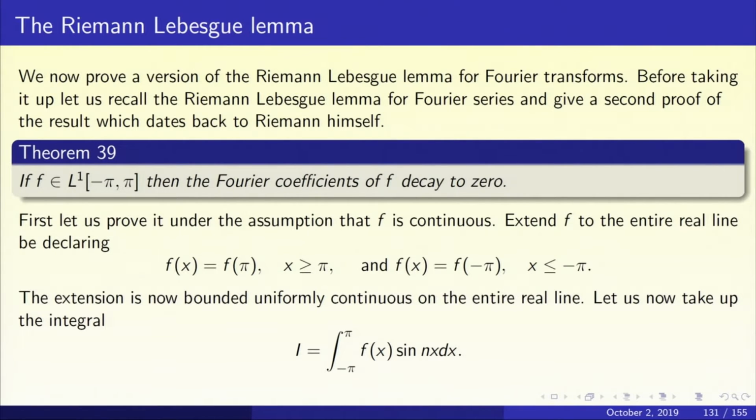More generally, when f is L1 on a bounded interval a to b, the integral of f(x) multiplied with cos nx or sin nx goes to 0 as n tends to infinity. Let us, for amusement, give a new proof of the Riemann-Lebesgue lemma for Fourier series itself. So let's go back to Fourier series and reprove the Riemann-Lebesgue lemma by a totally different method. In fact, we shall look at Riemann's original proof of the important lemma that bears his name. Again, I am stating the theorem just for convenience.